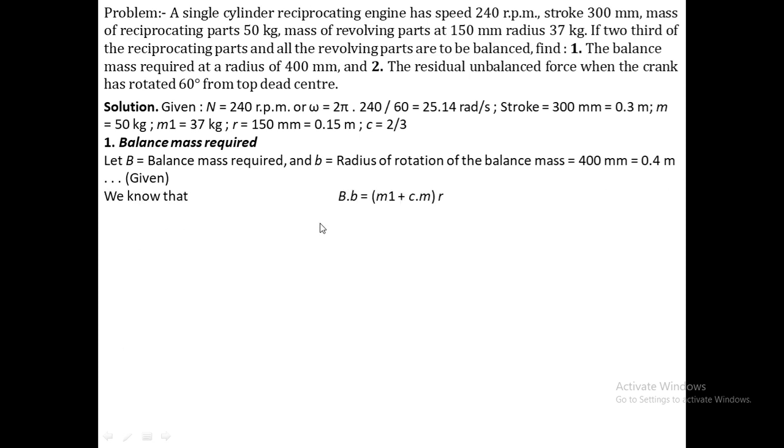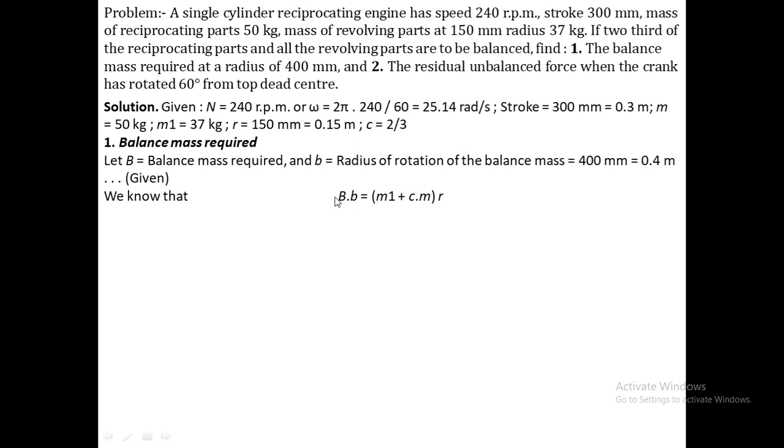So we know that B into b is equal to m1 r1 plus c into m into r. When we consider the rotary or revolving masses as well as the reciprocating masses, we use this equation as we discussed in a previous video.